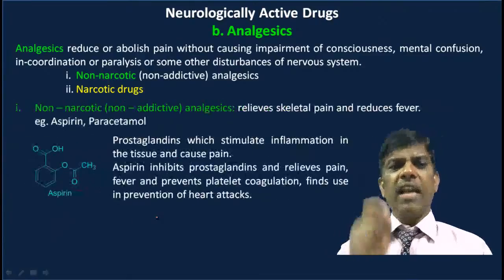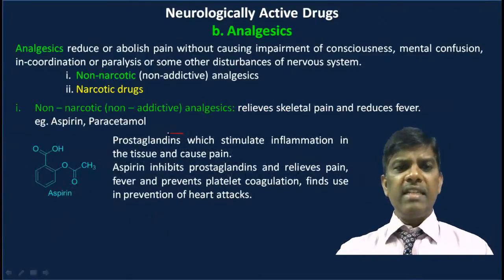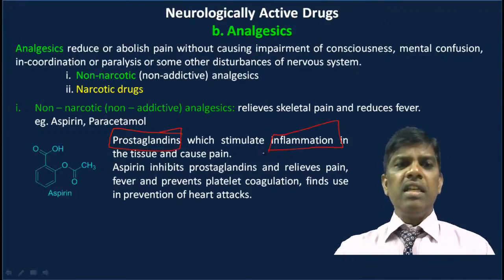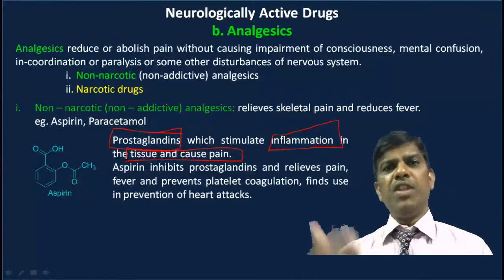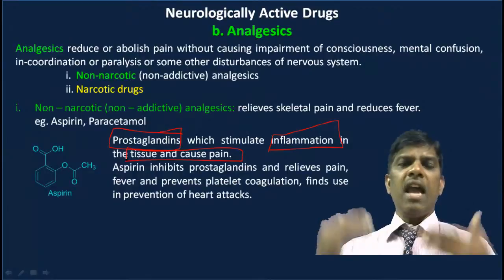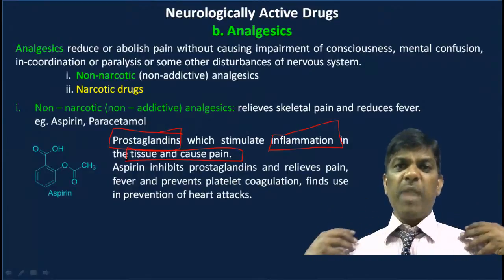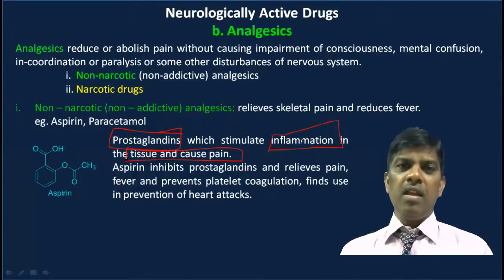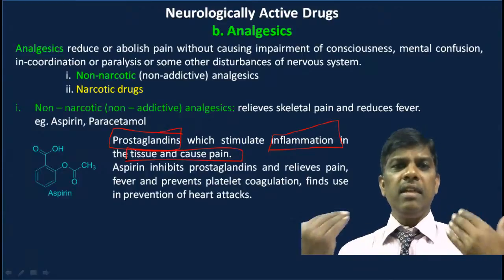There will be prostaglandins. These prostaglandins stimulate inflammation. That inflamed tissue causes pain. So we get pain. It may be because of injuries or without any problem also. Sometimes inflammation takes place and that causes pain. Skeletal pains, especially skeletal pains. This happens in some people.